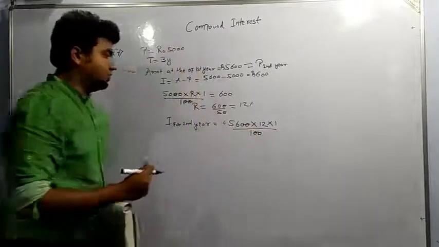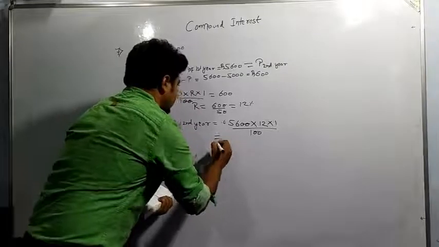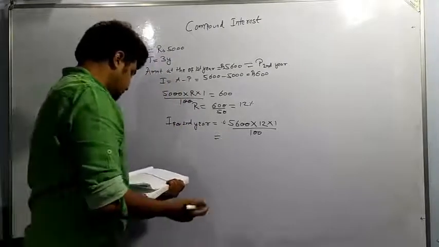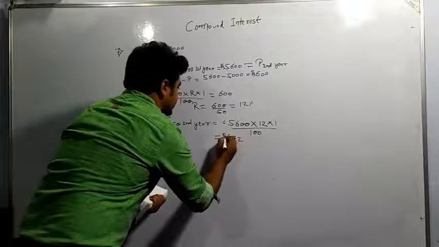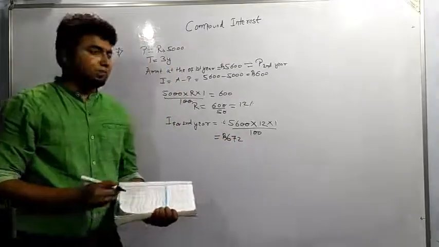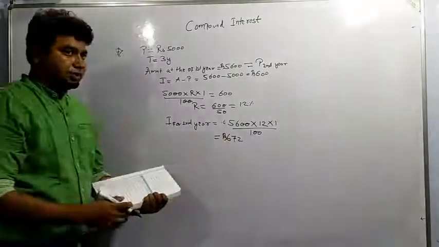So it is coming out to 56 into 12, which is 560 plus 112. It will be coming out to be rupees 672. So interest for the second year is rupees 672.